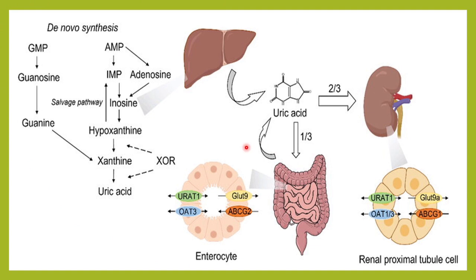So this is the pathway wherein we get uric acid. Uric acid basically is a waste product, and it is the end product of purine metabolism. In later classes we will see what the causes of hyperuricemia are, the complications of hyperuricemia, etc.